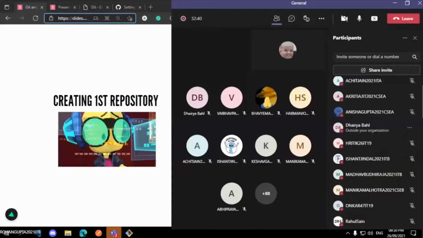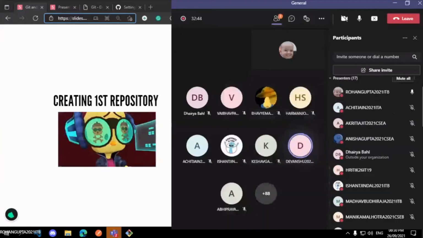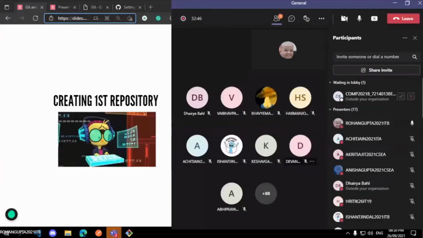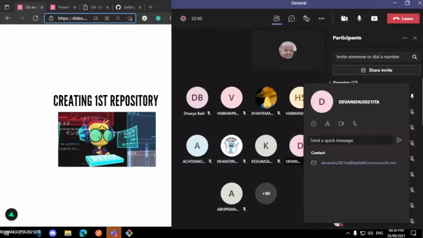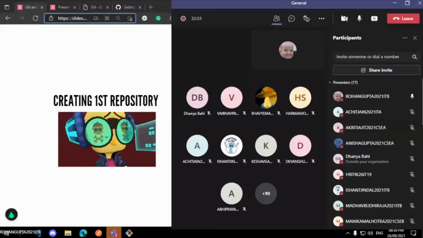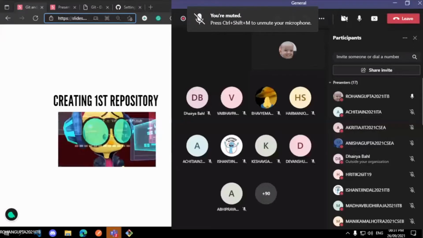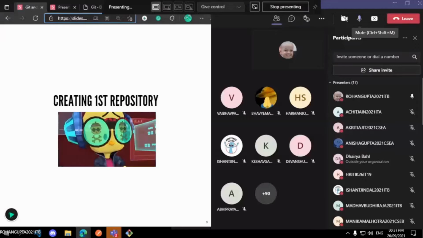Any problem till now? Can you go a little bit slow? Yes. Devanshu, in case you face any problem, you can share that in our Hash Defined WhatsApp groups. Anyone else? Okay, let's go ahead. We will create our first repository.